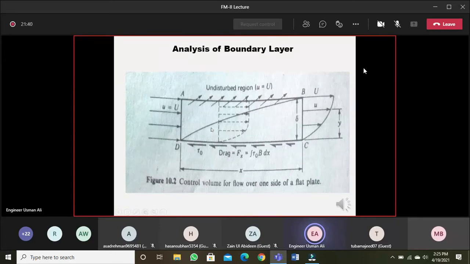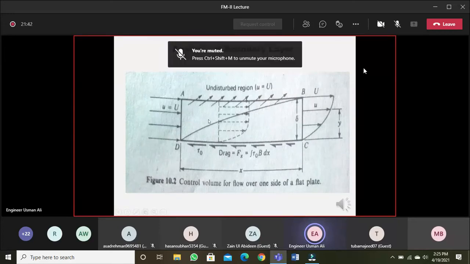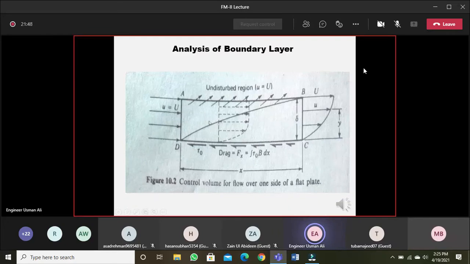So from the leading edge to any distance dx, the shear force or the frictional drag is the local frictional drag, which is dFx, which is tau naught b into dx, and the total friction drag on the entire length of the plate is the integration of tau naught b into dx. X is the distance from the leading edge, del is the thickness of the boundary layer.